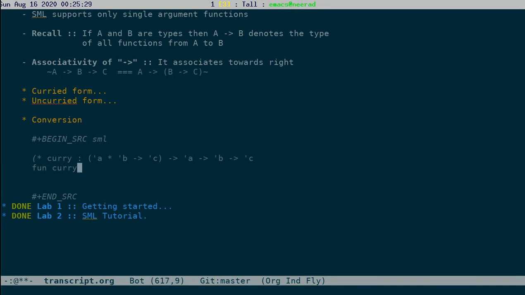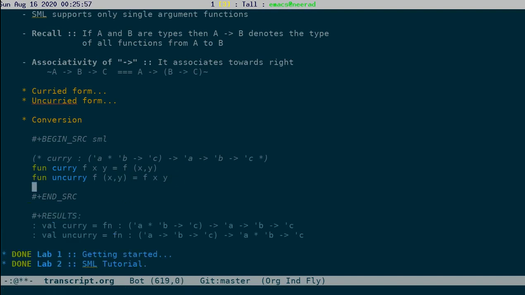So how does that look? So curry of f, where f is of type A star B to C. If you apply this on x and y, you should get f of (x, y). And similarly uncurry, and you can see that the types match.